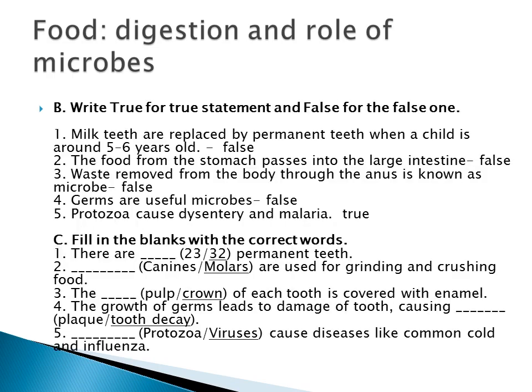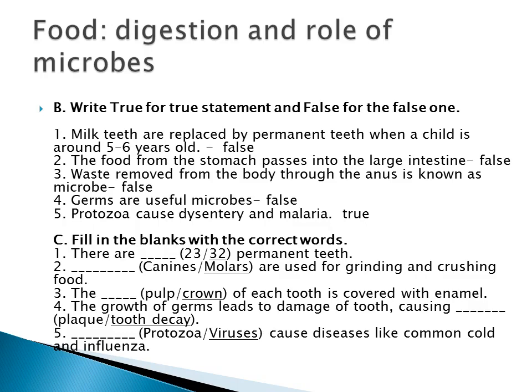Then true or false? First one, milk teeth are replaced by permanent teeth when a child grows around 5 to 6. So what the question is given, they are replaced. By the age of 5 and 6, the milk teeth fall one by one. By the age of 13 only, they are replaced by the permanent teeth. So the answer is false.